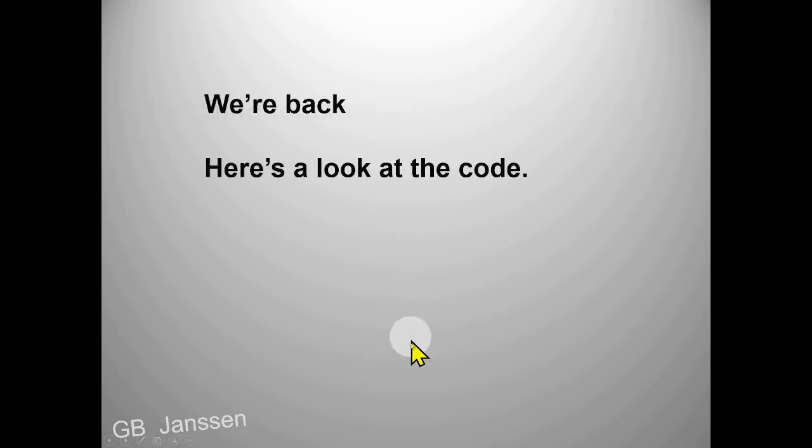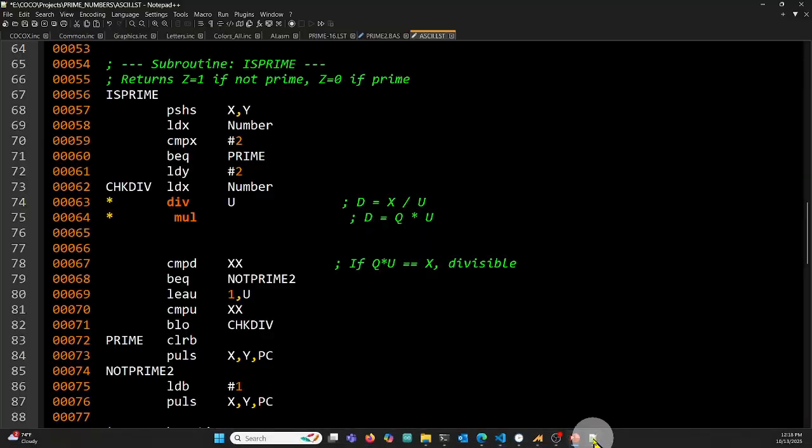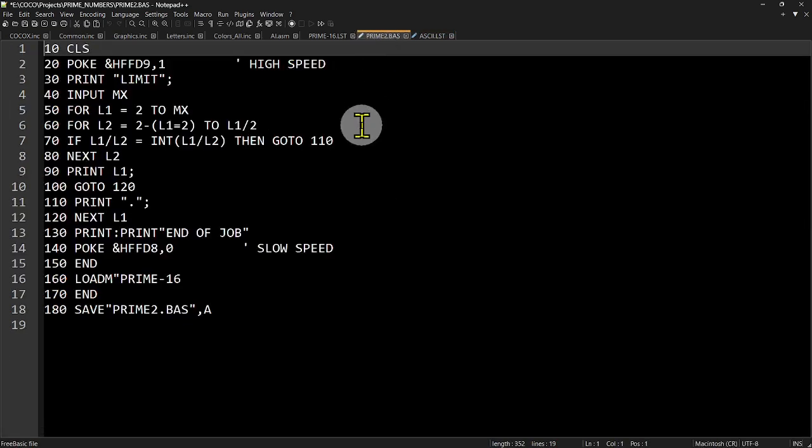Okay, we're back finally. Look at some code. All right, first thing we'll look at is the basic program that you've seen in the test. This is it. It's the whole thing. It should work on Color Computer 1, 2, or 3. If it's on a 1 or 2, take out the high speed poke and the low speed poke, and it should work. This is not optimized to the extent it could be probably, but you can play with it.